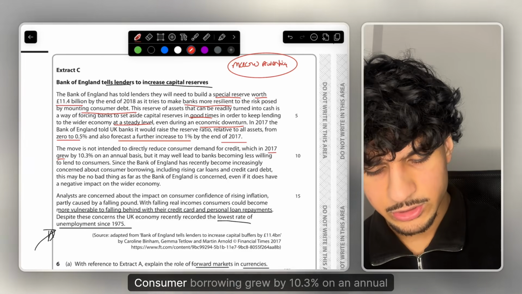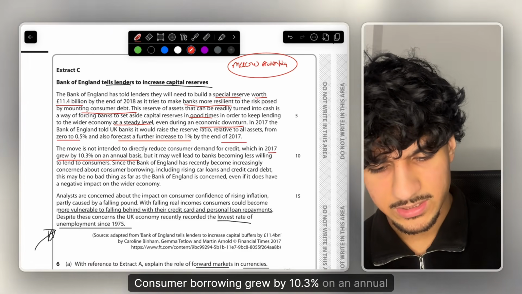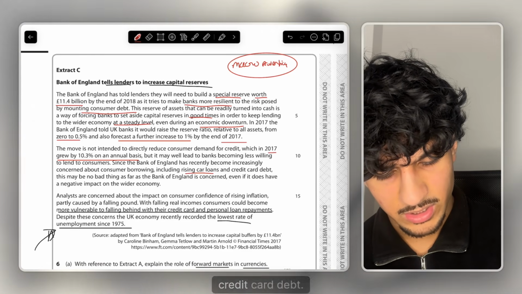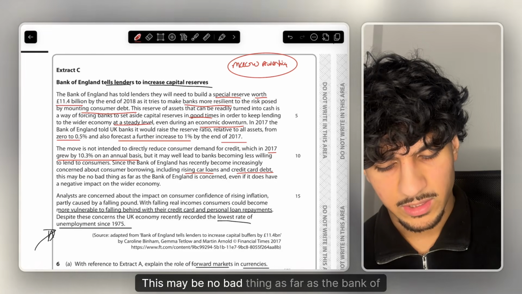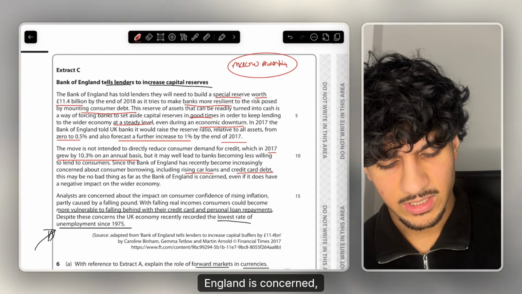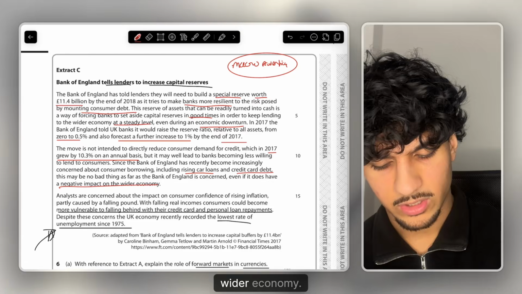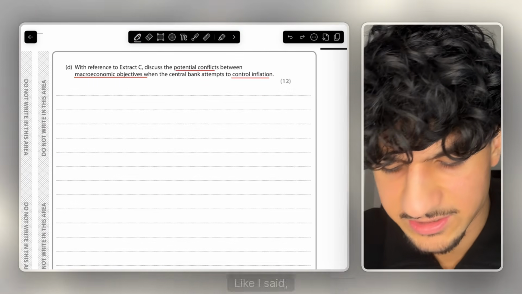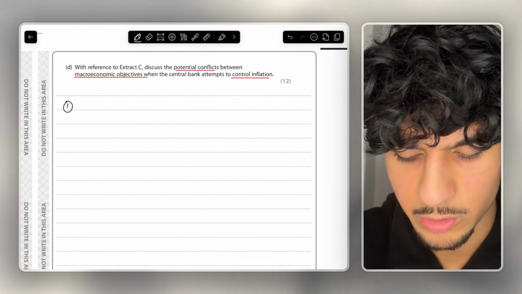For 2017, consumer borrowing grew by 10.3% on an annual basis, rising car loans, credit card debt. This may be no bad thing as far as the Bank of England is concerned, even if it does have a negative impact on the wider economy. So let's start actually planning this question. Like I said, it's just a classic macro objectives conflicts question.